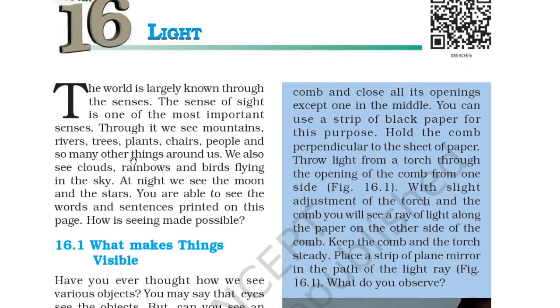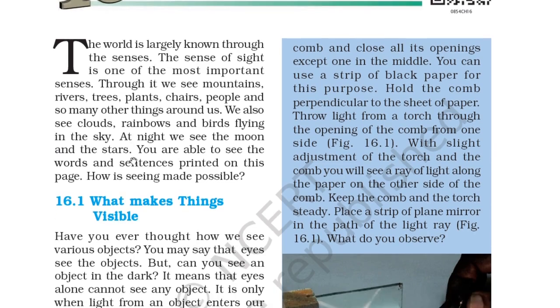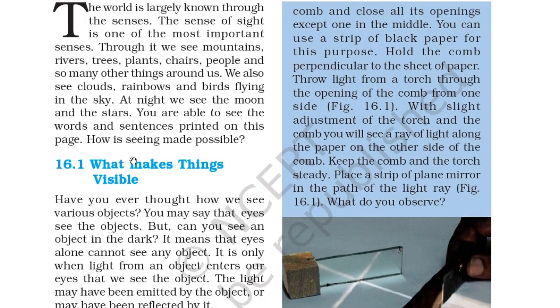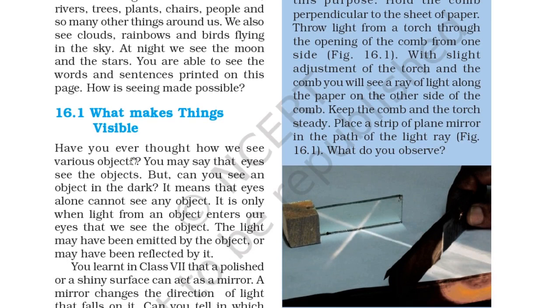Today we are going to start chapter 16, Light. The world is largely known through the senses. The sense of sight is one of the most important senses. Through it we see mountains, rivers, trees, plants, chairs, people and so many other things around us. We also see clouds, rainbows and birds flying in the sky. At night we see the moon and the stars. You are able to see the words and sentences printed on this page. How is seeing made possible?